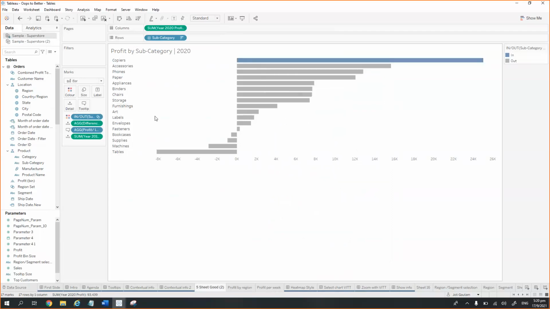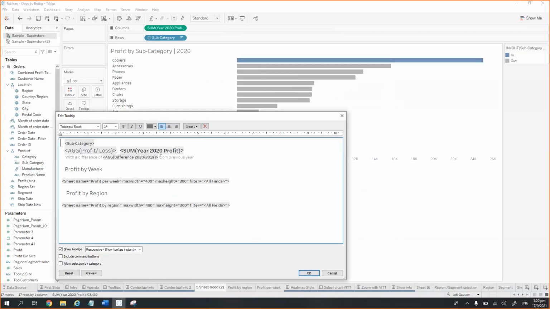And one more thing which I wanted to stress. Here, the max width and height which you see, normally it is preferable that we keep the width and height under 600 pixels, because if we go over that, it can be an issue with the performance of the workbook as well. If your visualization requires more pixels, more space, then I think you don't need to use the tooltips. You can filter on the visualization itself and show it somewhere.